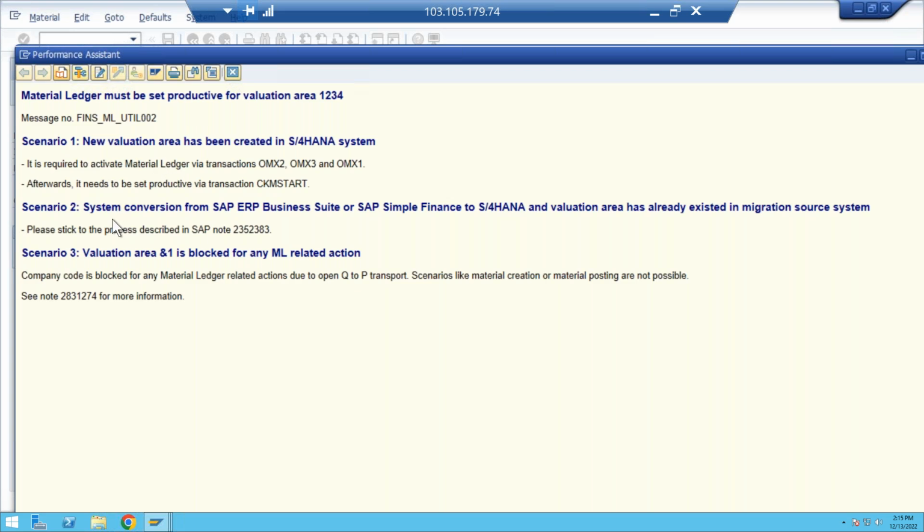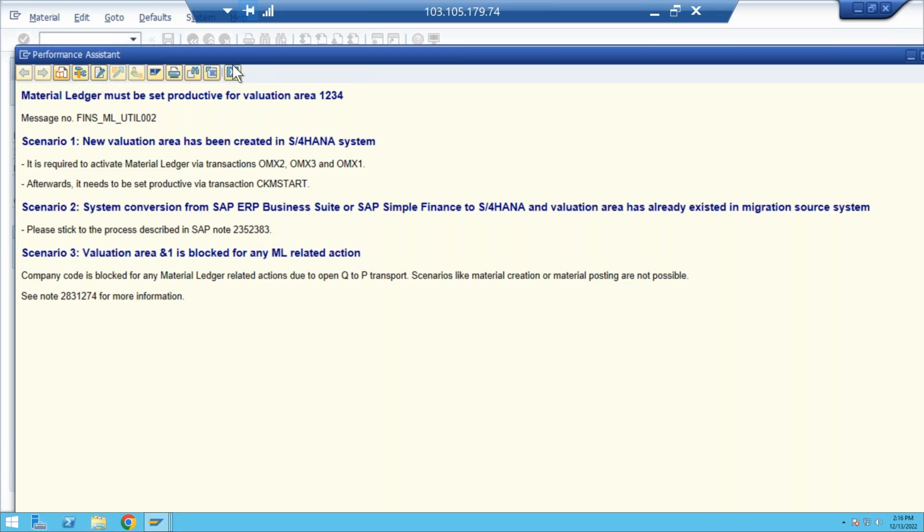Definitely we create a new plant, right? Scenario 2, system conversion from SAP ECC business suite to SAP Simple Finance for the valuation area. Okay, so already extended to the migration source system. And scenario 3, the valuation area is blocked for ML related actions. The first reason is actually that a new valuation area is created. So if a new valuation area is created, what do I need to do? I need to go to OMX2, OMX3, OMX1 and CKMSTART. It is purely for finance people. You don't need to worry.